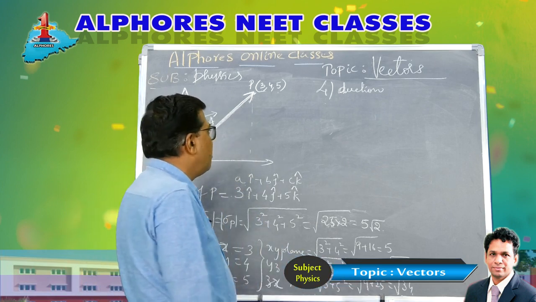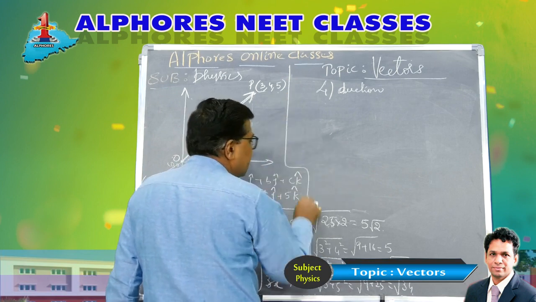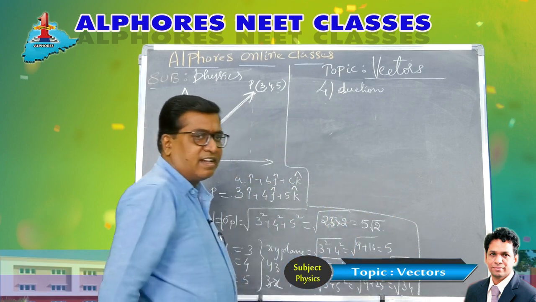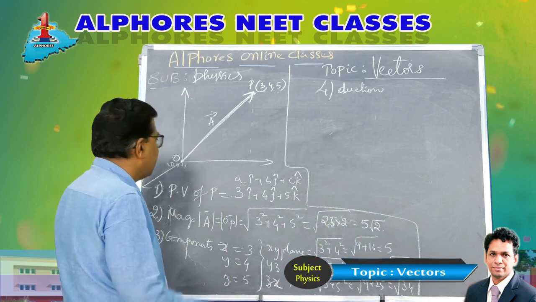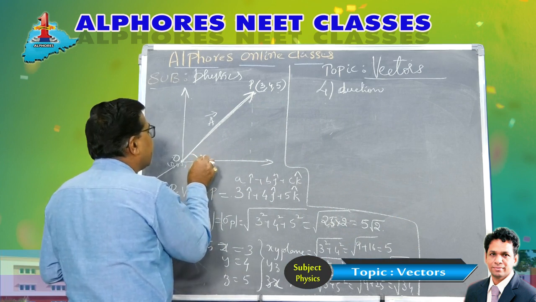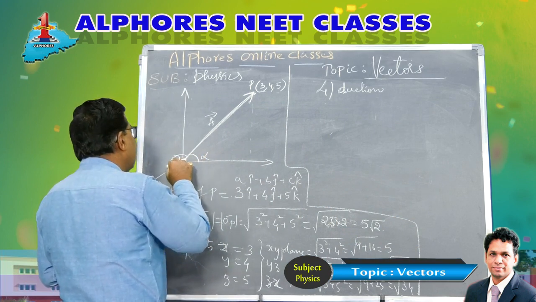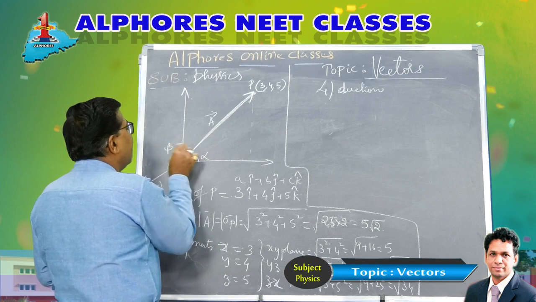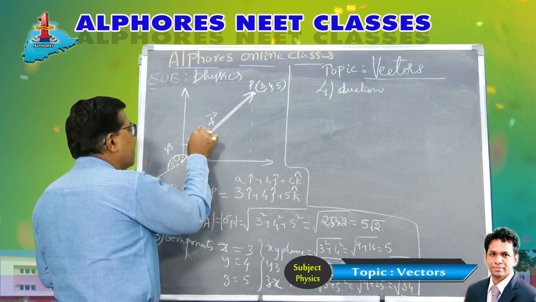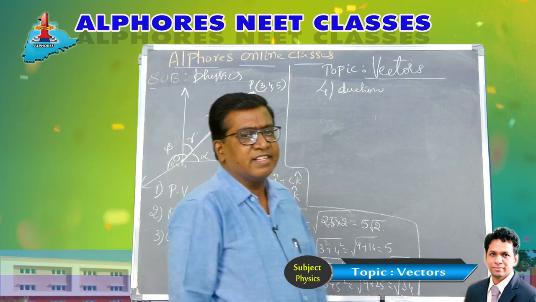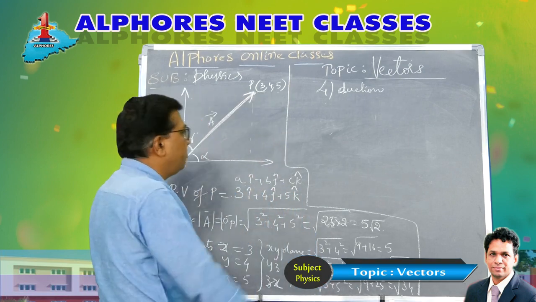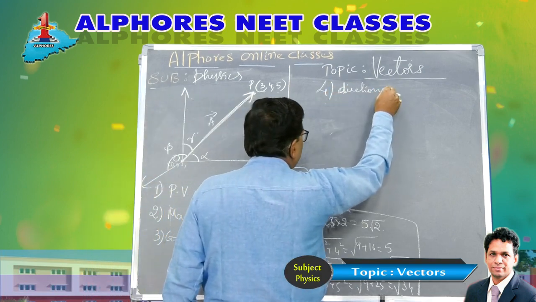Then, how about the directional cosines? These give the angle made by the vector with the x, y, z axes. Let the angle made by the vector with the x-axis be alpha, with the y-axis beta, and with the z-axis gamma. We find the direction by directional cosines.